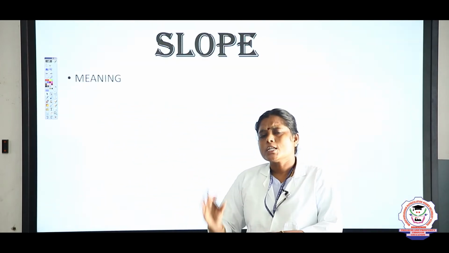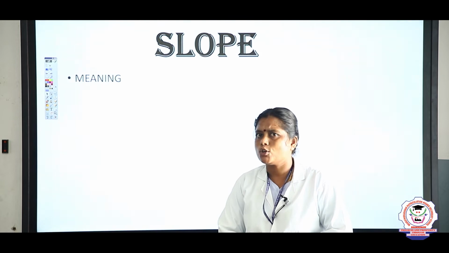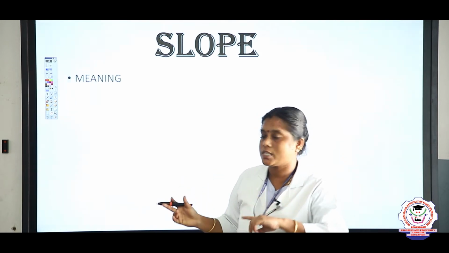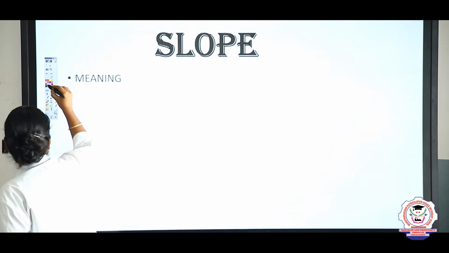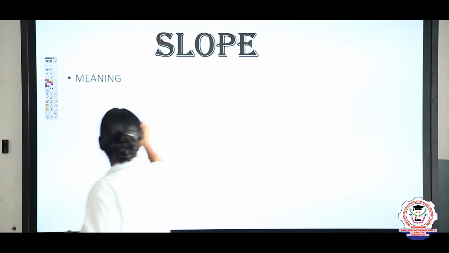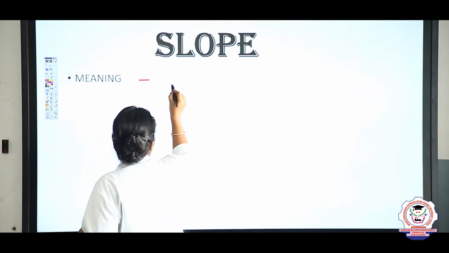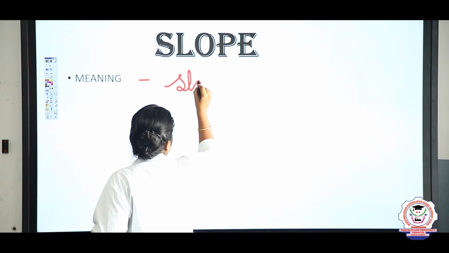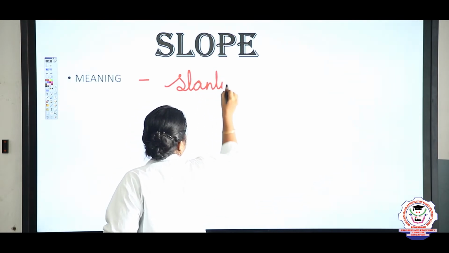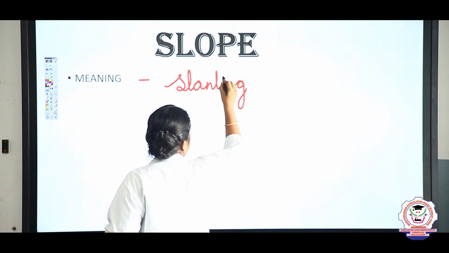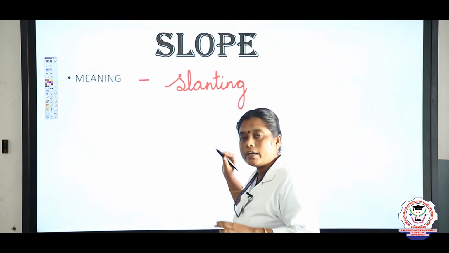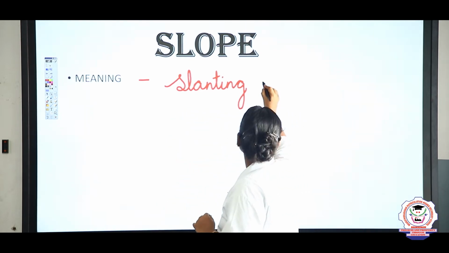Next topic is slope. What is meant by slope, children? First I will write what is slope. Slope is nothing but slanting, S-L-A-N-T-I-N-G, slanting, or we can say inclination.